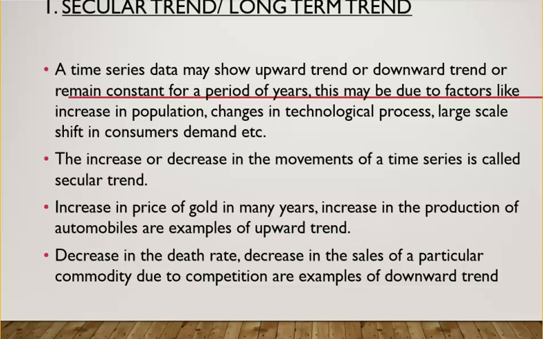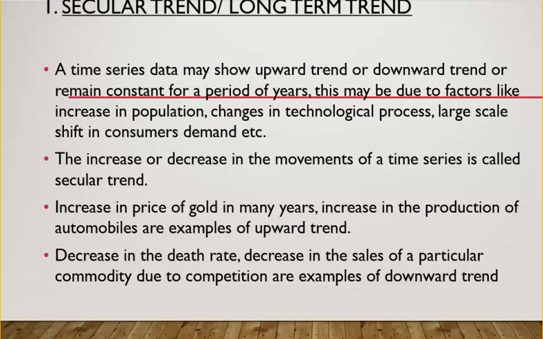Either the trend may go up, for example, increase in gold price in many years. Like 10 years ago, the gold price was very low compared to today. It has rapidly increased. So this is an example for upward trend. To give an example for downward trend, it may be the decrease in death rate due to medical advancements.